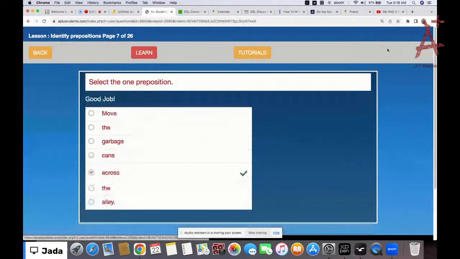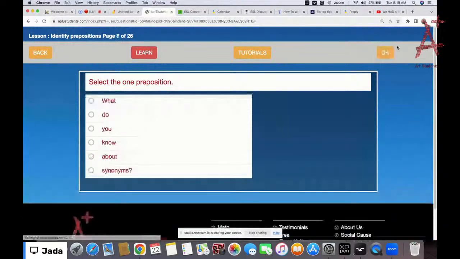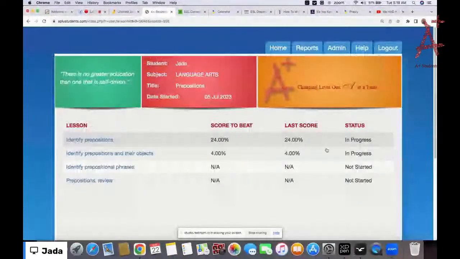All right, so that's basically everything for prepositions. These are the different kinds of prepositions that we have. And note that prepositions are connecting words, they connect the noun and the pronoun together. All right, so let's go back now and see the other lesson. So it's incomplete now, so once you finish it will show completed, not in progress. So we're going to identify prepositions and their objects. That's what we should identify now, the next lesson.